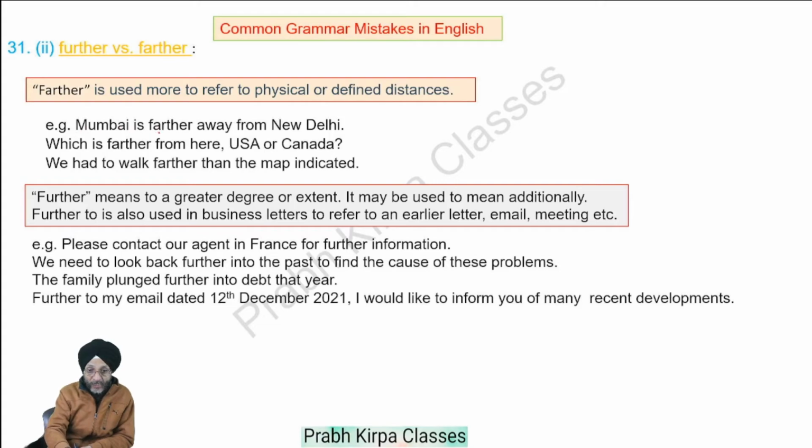For example, Mumbai is farther away from New Delhi, which is farther from here, USA or Canada. We had to walk farther than the map indicated. Further means to a great degree or extent. It may be used to mean additionally.